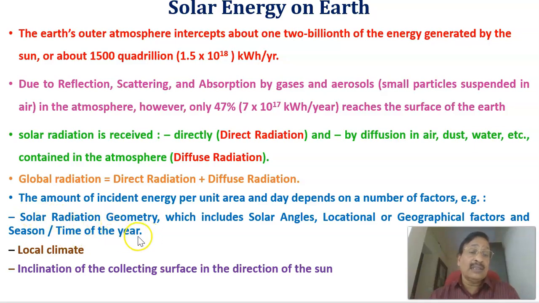All these factors affect the amount of incident energy per unit area. Another factor is the local climate. The third factor is the inclination of the collecting surface in the direction of the sun. All these three factors affect the incident solar energy per unit area.